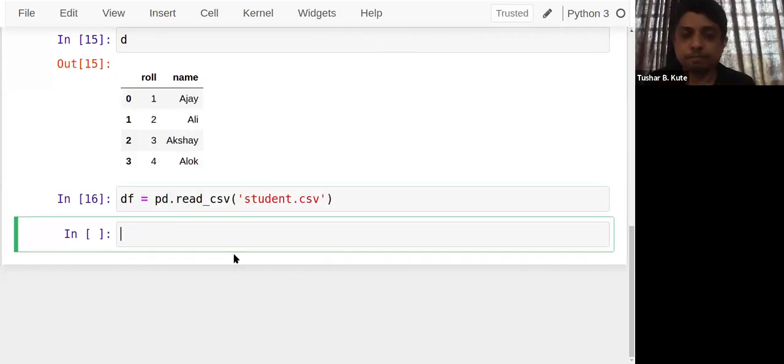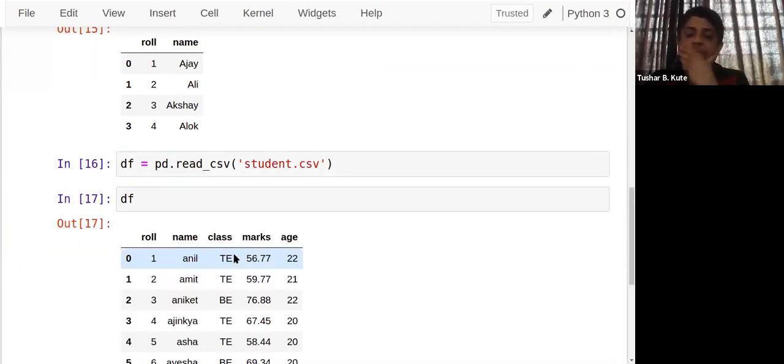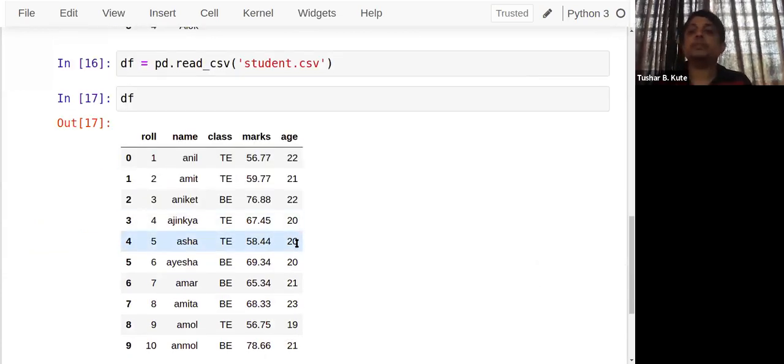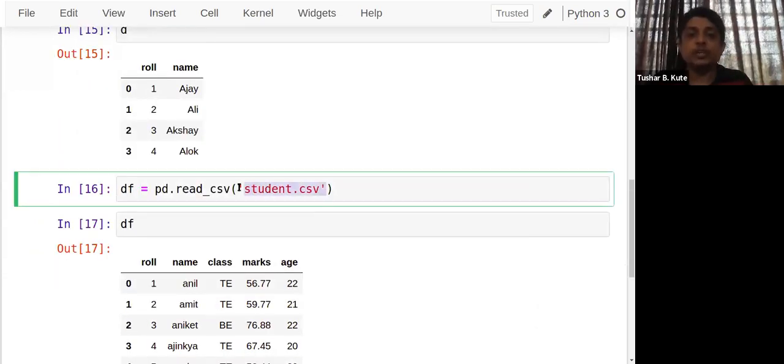Check this out. And if I use this df, see, the file is present over here: name, roll number, class, marks, and age. So this is the file that is present. The complete file can be read and stored. Now the function that we use over here, it's not compulsory to use it exactly in the same way. There are many abilities given there, and by using them, we can read it.